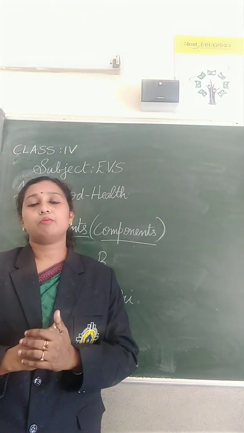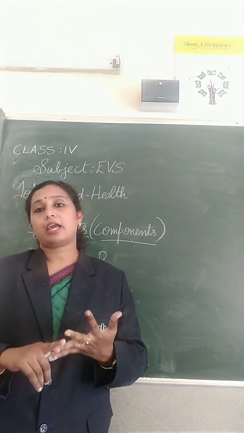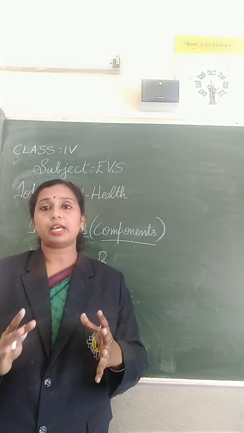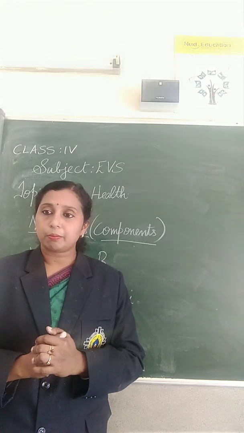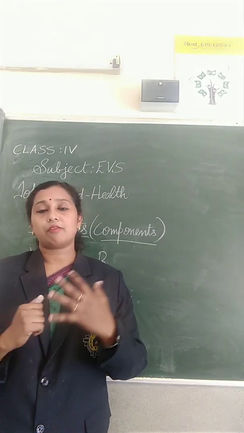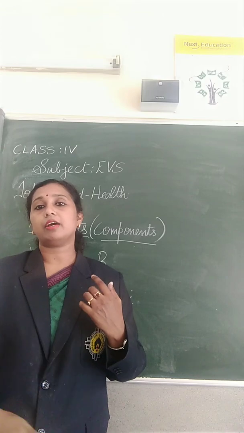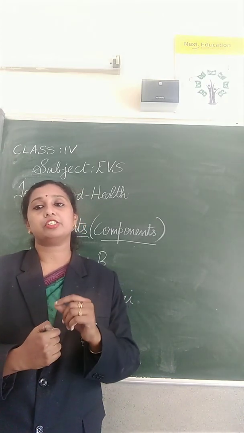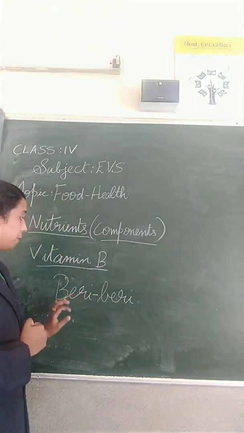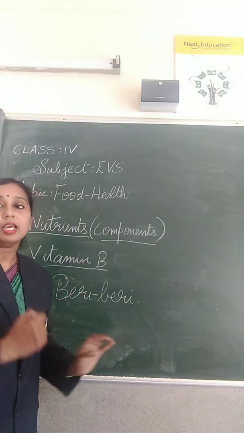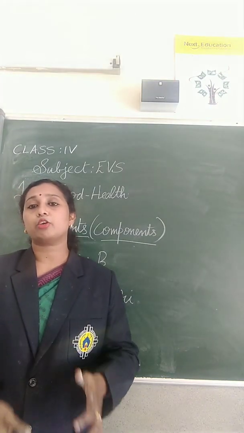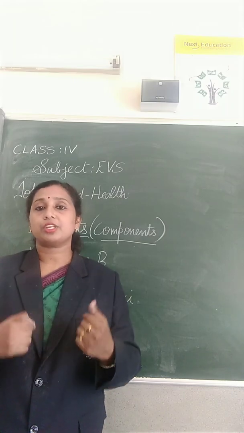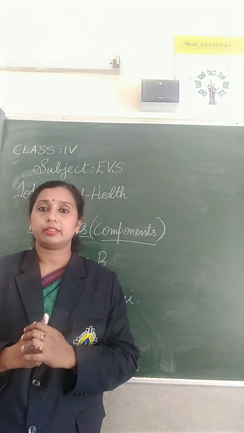So the second one is vitamin B. Wheat, ragi, black gram, greens and germinated grains are some of the food items that contain vitamin B, and vitamin B protects our skin, our heart and our digestive system. The disease caused by the deficiency of vitamin B is beriberi. Its symptoms are accumulation of water in the legs, muscle pain, and respiration and heart problems.